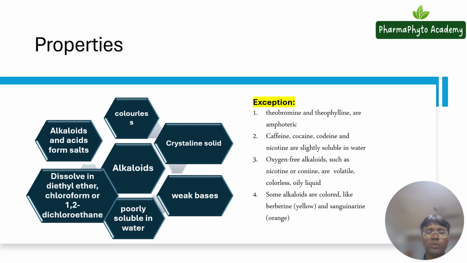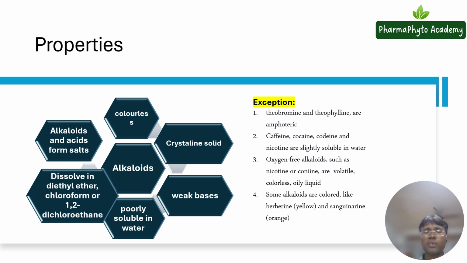I hope you have understood the properties of alkaloids. You have to be very clear about them, and only then can you isolate the alkaloidal compounds, meaning which solvent you will use for the isolation of alkaloids.